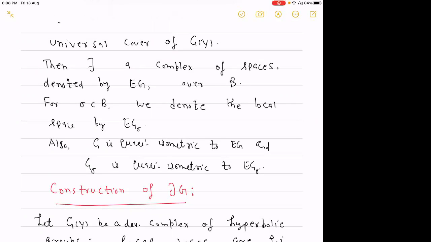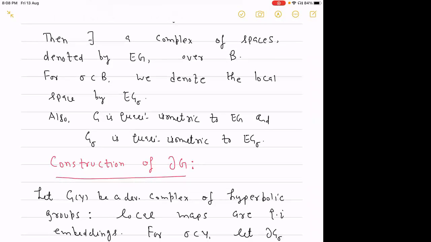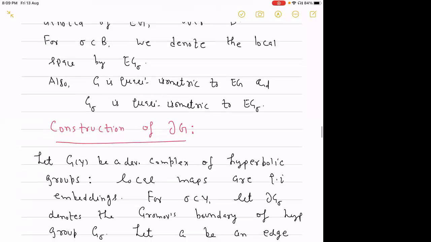To prove that theorem, Martin's theorem, Martin has constructed some compact metrizable space, and he proved that the fundamental group of the complex of groups is acting as a uniform convergence group, and hence it will be hyperbolic and the Gromov boundary will be homeomorphic to that compact metrizable space. Here I am giving the construction of that space, which is just the Gromov boundary of the complex of groups. I am assuming all the hypotheses of, again, Martin's theorem.